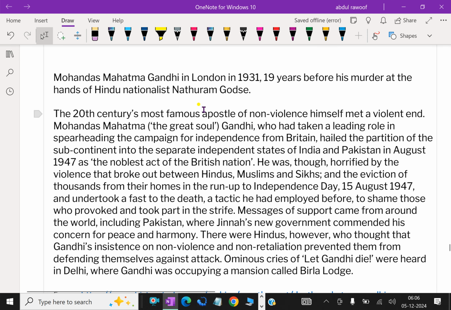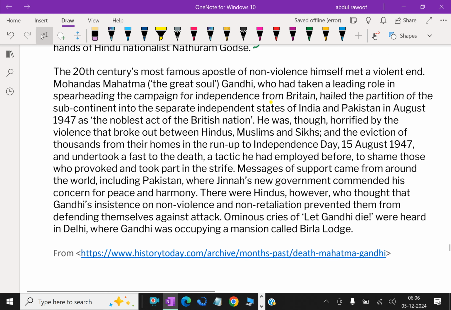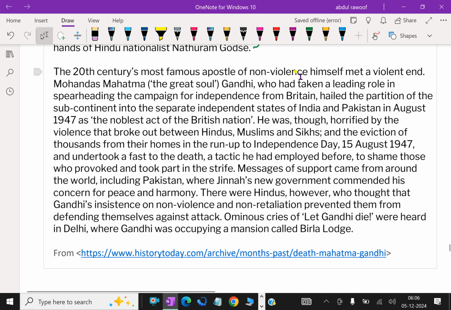Mohandas Mahatma Gandhi in London in 1931, 19 years before his murder at the hands of Hindu nationalist Nathuram Godse. The 20th century's most famous apostle of non-violence himself met a violent end.